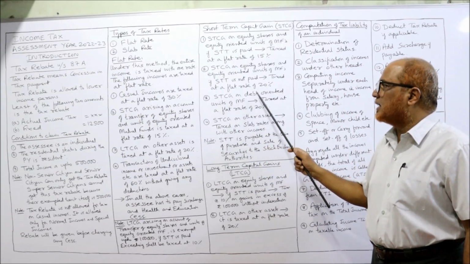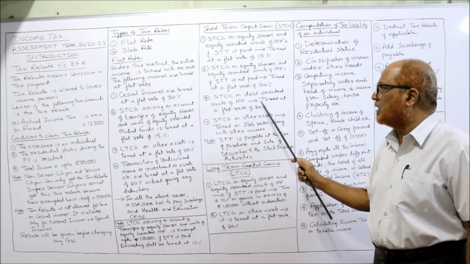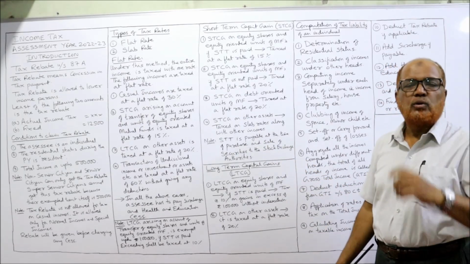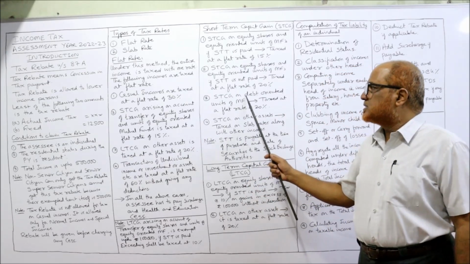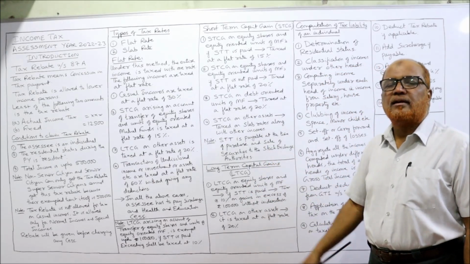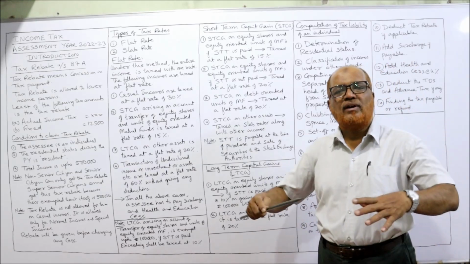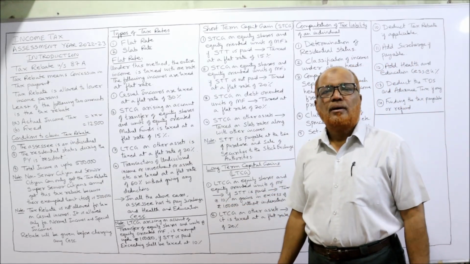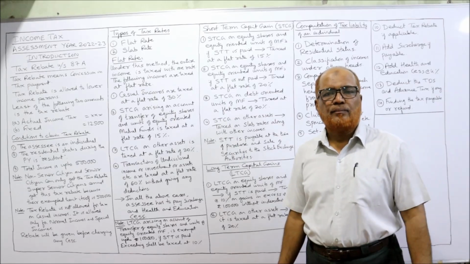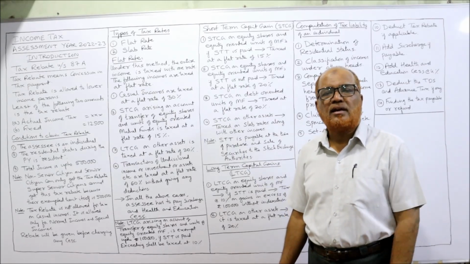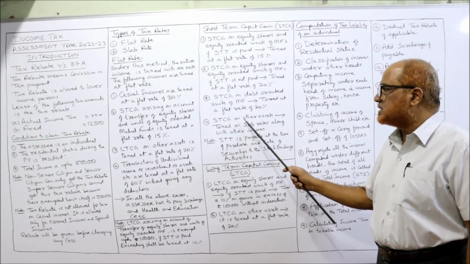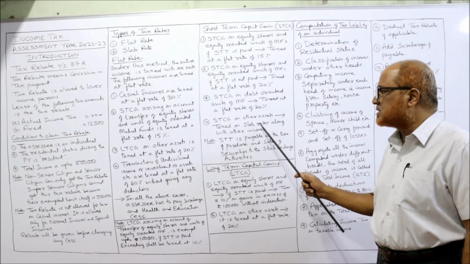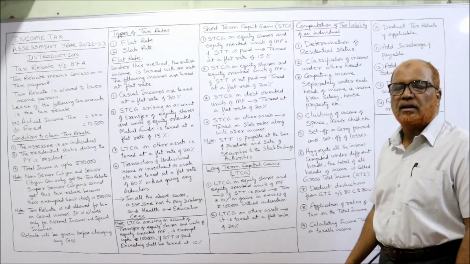Now, short-term capital gain on debt-oriented units of mutual fund is taxed at a flat rate of 20%. In mutual funds, we have different types of units: equity-oriented, debt-oriented. If debt-oriented units are there, then short-term capital gain is taxed at a flat rate of 20%. STCG on other assets is taxed at slab rates along with other incomes.